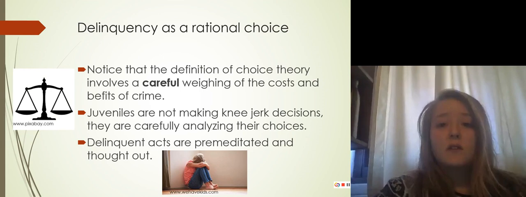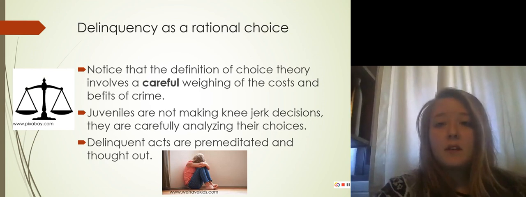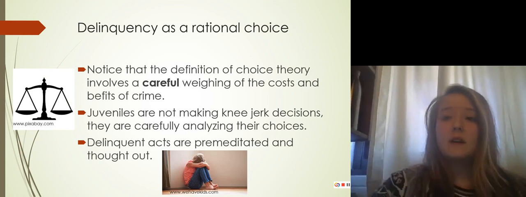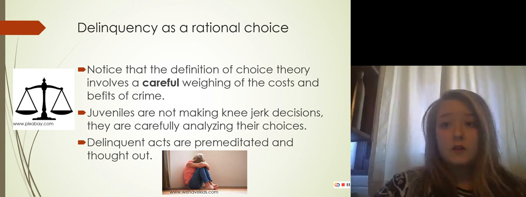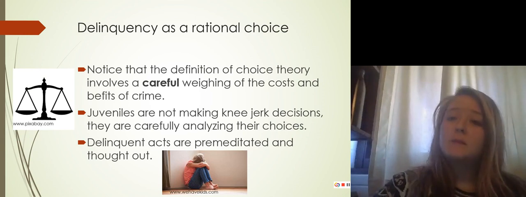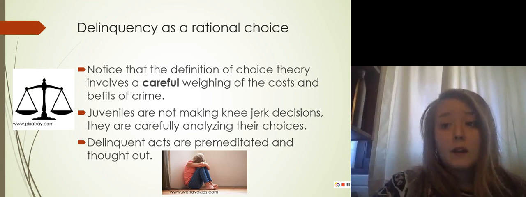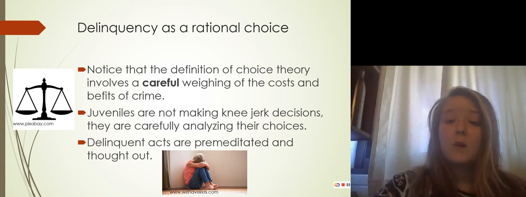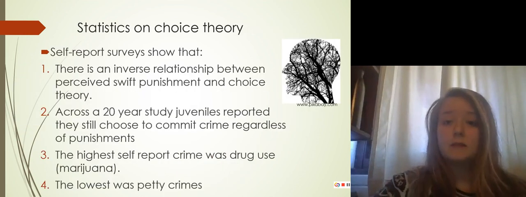Delinquency as a rational choice. Delinquency is considered a rational choice by many criminologists because they argue that a juvenile chooses to commit crime after a careful consideration of pros and cons for committing such a crime. Thus, their choices are rooted in hedonism, or a pursuit of pleasure. For many delinquents, the gain of committing the crime far outweighs the possibility of punishment. They are not committing crimes without rationalizing them. They are premeditating their choices and weighing the cost and benefit of their choices.